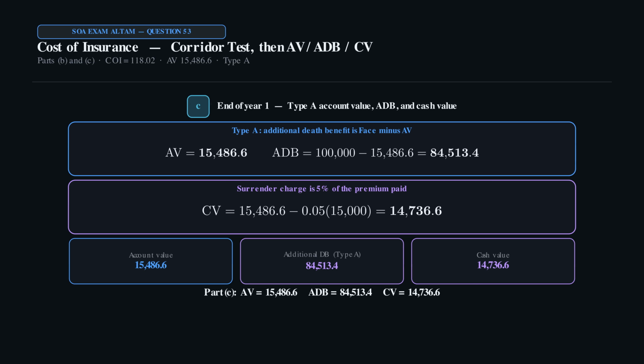End of year 1, Type A account value is 15,486.6. Additional death benefit is 100,000 minus that, 84,513.4. Cash value subtracts 5% of the 15,000 premium, so 14,736.6.